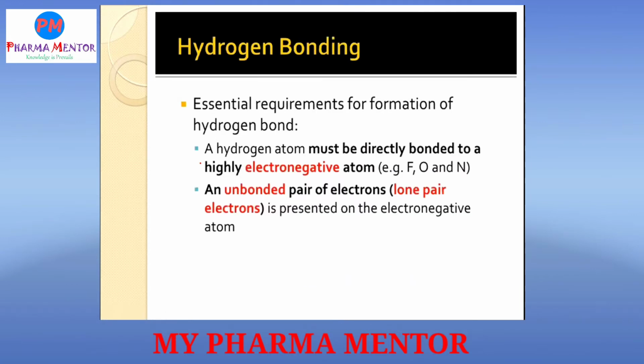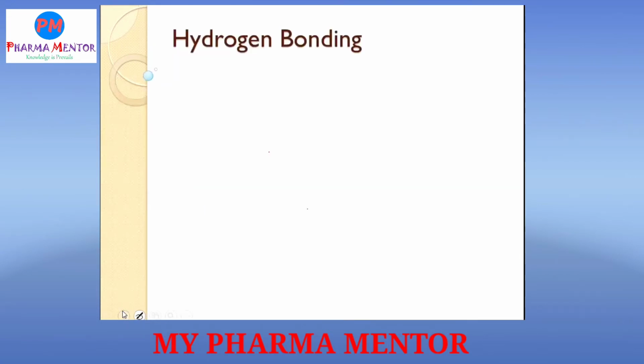So, what are the essential requirements for the formation of hydrogen bonding? There are two essential requirements. First, the hydrogen atom must be directly bonded to a highly electronegative atom like oxygen, fluorine, or nitrogen. And second, an unbound pair of electrons, or lone pair of electrons, must be present on the electronegative atom. Those are the two essential requirements for hydrogen bonding.